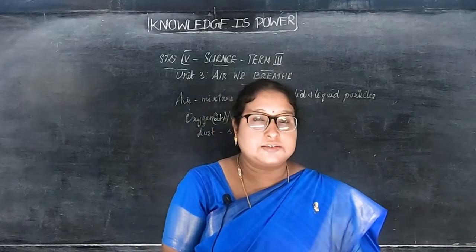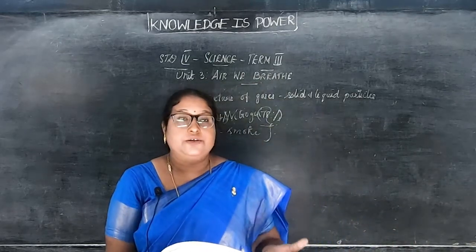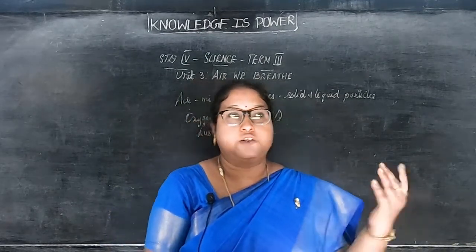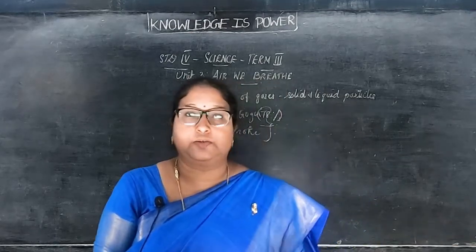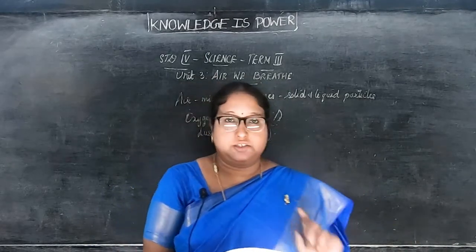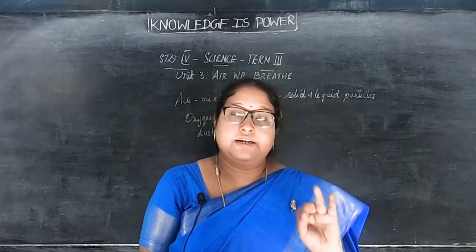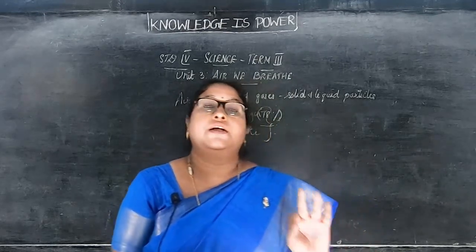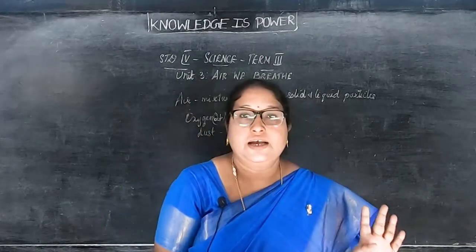Oxygen is essential for burning. Oxygen cylinders are used in hospitals to enable patients to breathe when they cannot breathe normally. For patients who struggle to breathe, they use oxygen cylinders. Okay, then oxygen is used in gas welding also. So what are the uses of oxygen? Living things need oxygen for breathing, it is essential for burning, oxygen cylinders are used for patients in hospitals when they cannot breathe, and it's also used in gas welding.